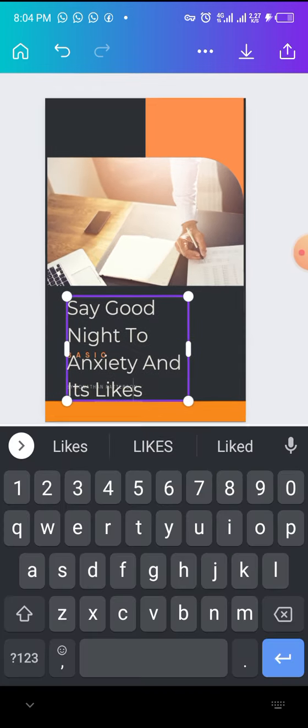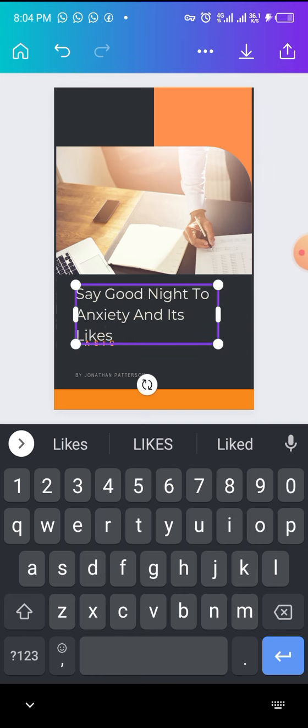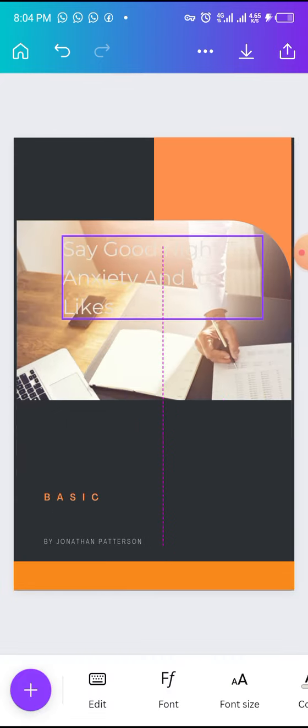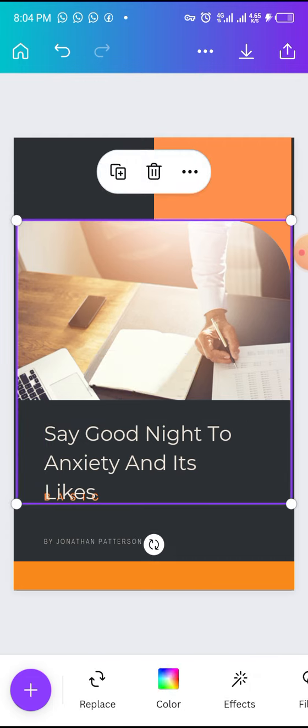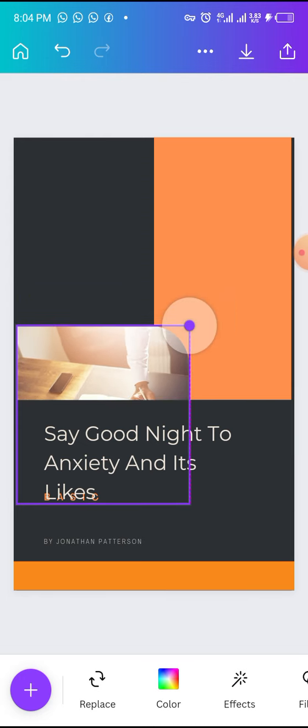Okay, so you do this, and then what you can do is work on it this way. All right, make sure it doesn't go outside of the margin. Just do this. All right, see stuff like this. Okay, so you can decide to minimize this photo, for instance. Just minimize this photo here.